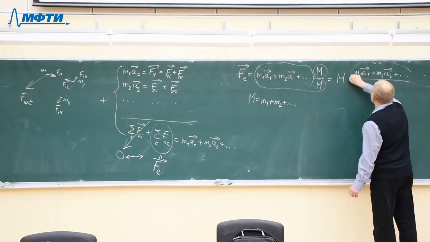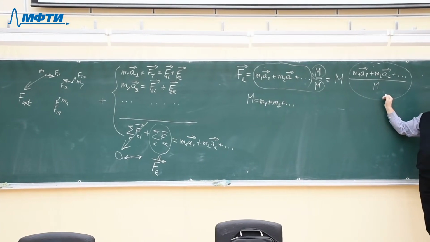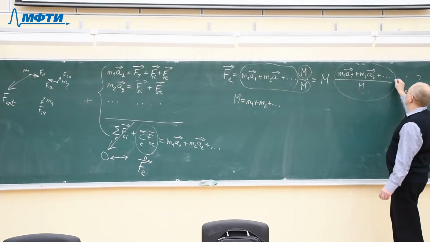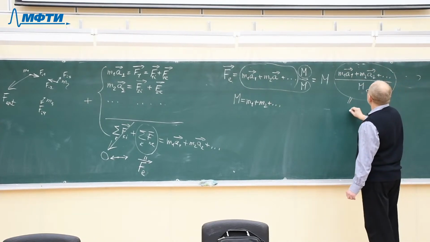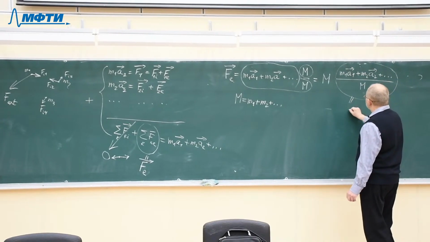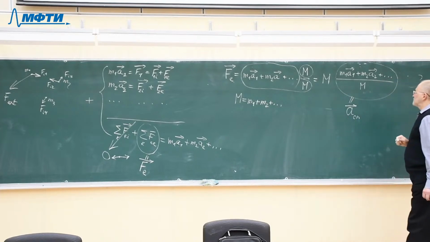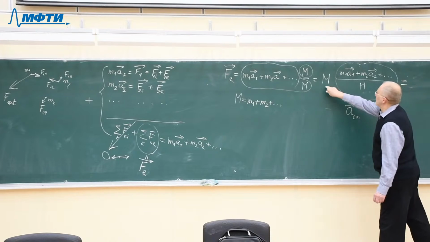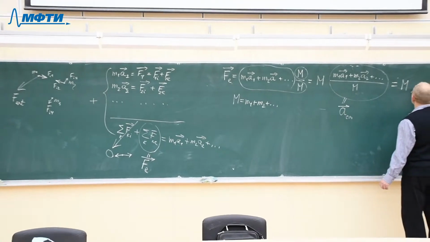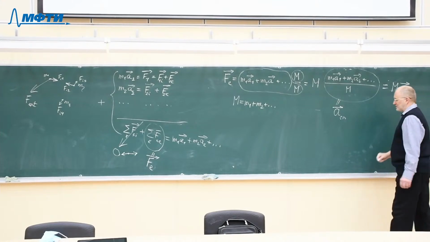If you look at the definition of the center of mass, then you will easily understand that this expression is equal to the acceleration of the center of mass. So what we obtain here is the total mass of the system times the acceleration of the center of mass of the system.